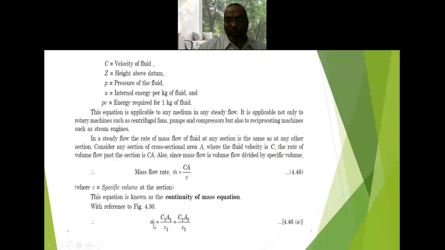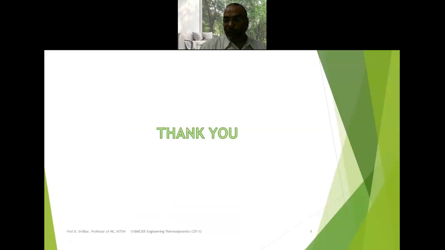It is very important for finding the mass flow rate of the substance or the diameter, because A1 is the cross sectional area, which is equivalent to pi by 4 d square. So if you want to find the exit diameter or the inlet diameter, you can find it from this equation. The mass flow rate of the substance can be found using the continuity equation. So m dot is equivalent to A1 C1 by small v1 which is equivalent to A2 C2 by small v2, where small v1 and small v2 stand for the specific volume. So that is the steady flow energy equation.